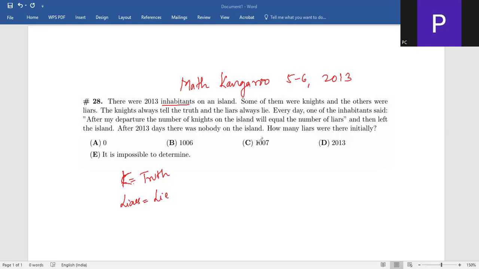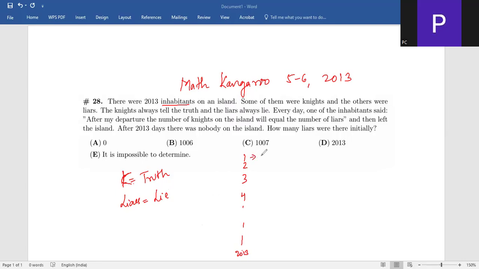Every day, one of the inhabitants said, "After my departure, the number of knights on the island will be equal to the number of liars," and then left the island. After 2013 days, there was nobody on the island. How many liars were there initially? So, assuming these are the number of people until 2013.